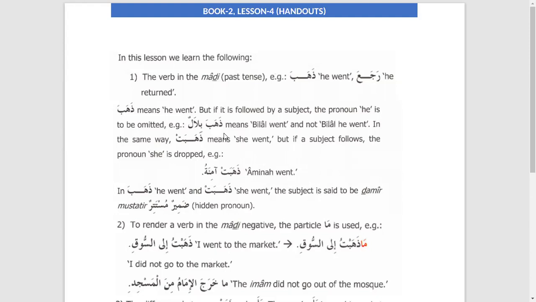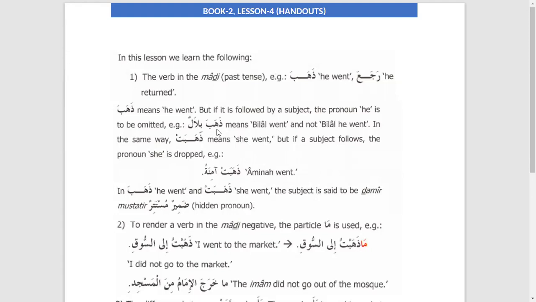But when we say Bilal went to the university, it becomes clear that we are talking about Bilal. Similarly, when we say dhahaba Bilalun, he will be omitted. Now Bilal is the one who is active, and from dhahaba he has been omitted.